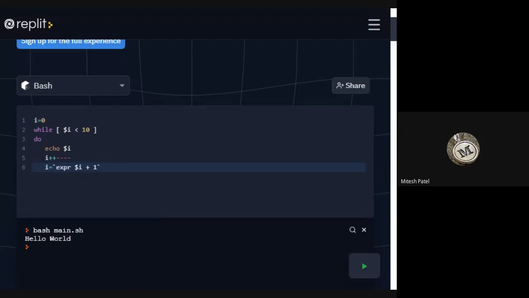So this is your increment operator, i = i + 1, using the expr command.